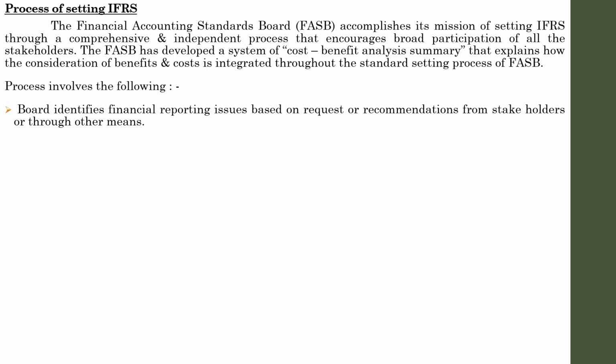The need for a standard arises whenever there is an issue or a problem with regard to any of the financial aspects. There may not be any standard for that particular financial area, and there may be issues with regard to that area. Stakeholders means whoever is working in that field.